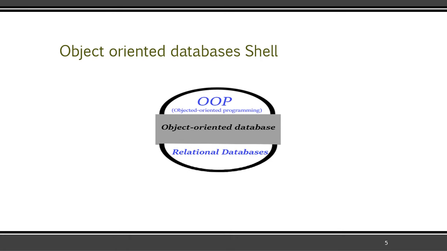So here, this is the object-oriented databases shell. This is basically a diagram which is added over here to support the whole introduction conversation, which I just shared with you all. This is kind of a shell in which the upper part of the shell is basically OOP, which is object-oriented programming concepts, and the lower part is basically relational database concepts. And if we combine both the upper shell and the lower shell, it combines and creates object-oriented databases.